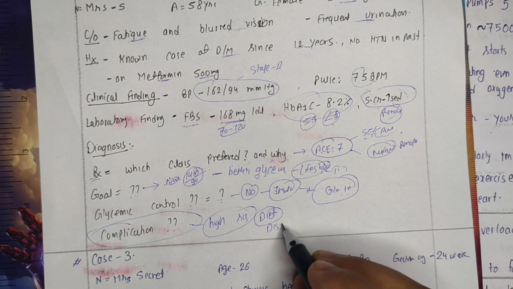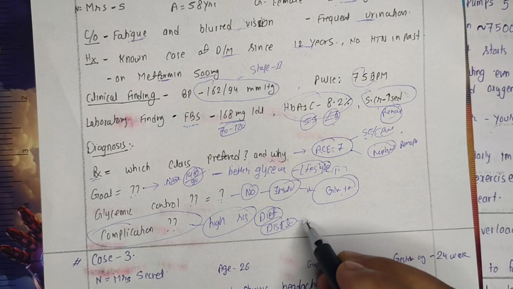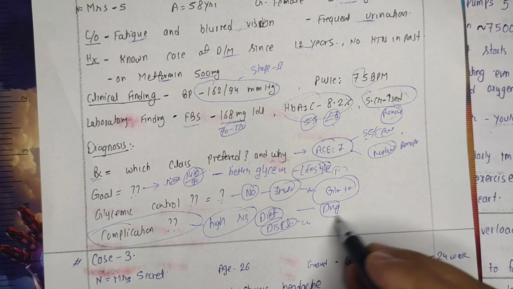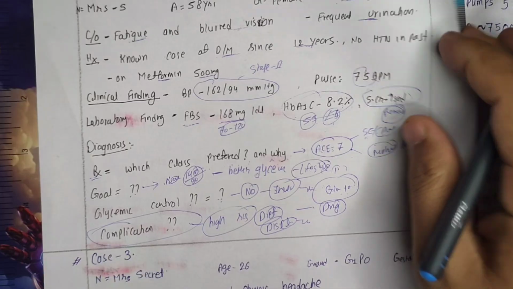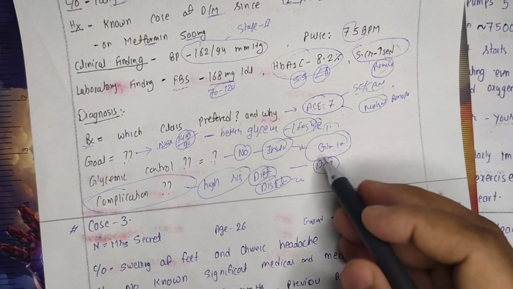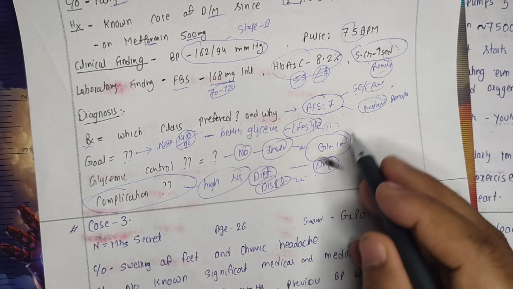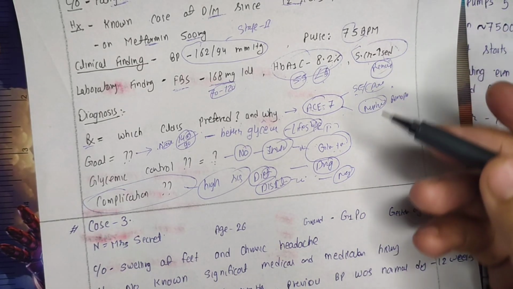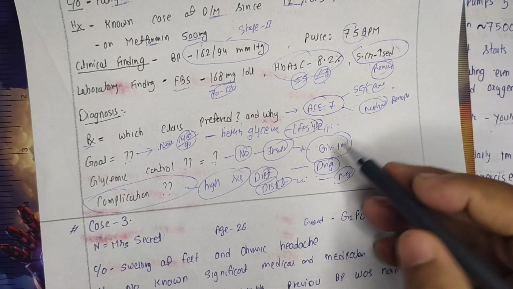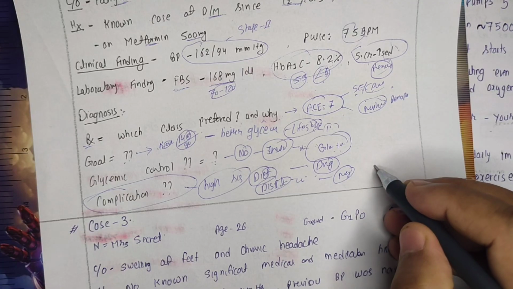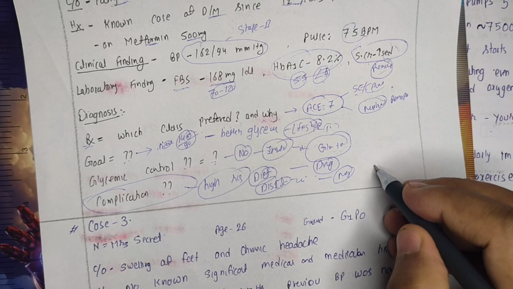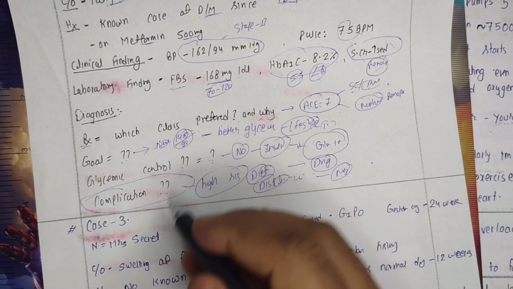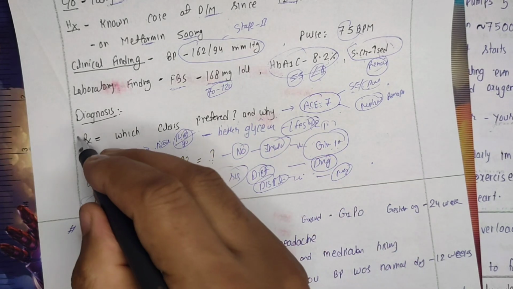She needs to have discipline, meaning her lifestyle should be good, and she needs to take the proper drugs also so that the complications can be prevented or reversed, right? If she is negligent here, then this keeps on worsening and additional complications, some other macro and microvascular complications, may also occur. So we need not ignore the complications, right?